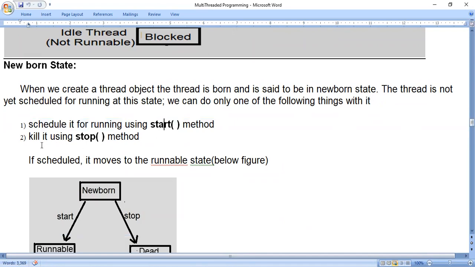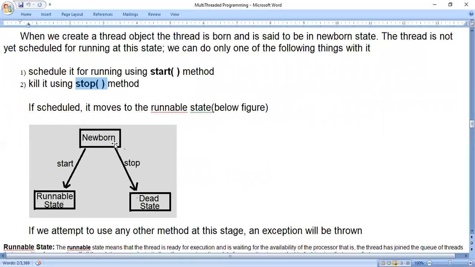Or we can kill it using the stop method. Killing means it will move to the dead state. Further, you cannot resume or restart it again. If you want to restart, you should create a new thread. So we can stop the thread. You can look at this diagram. If you schedule it, it moves to the runnable state. So from newborn to runnable, and from newborn to dead state.